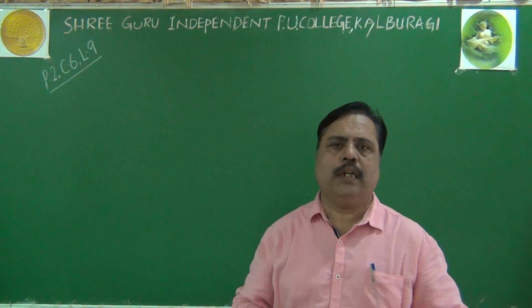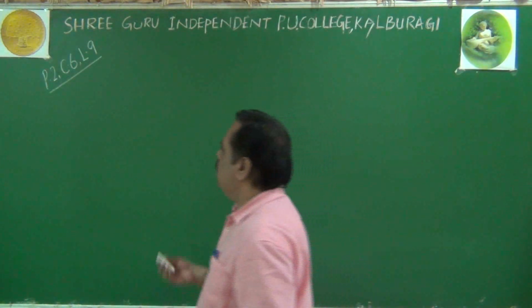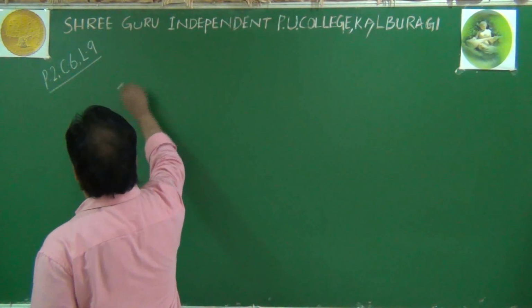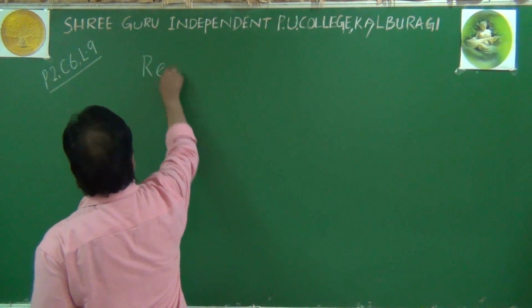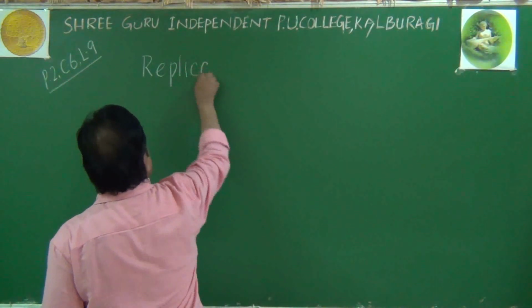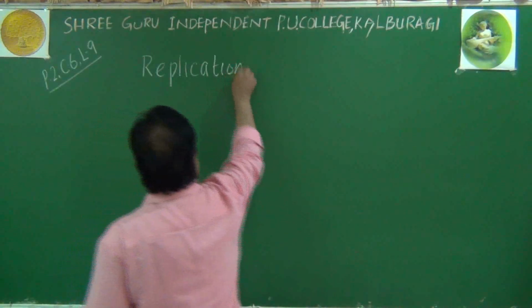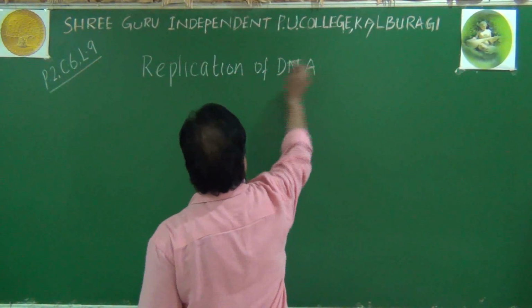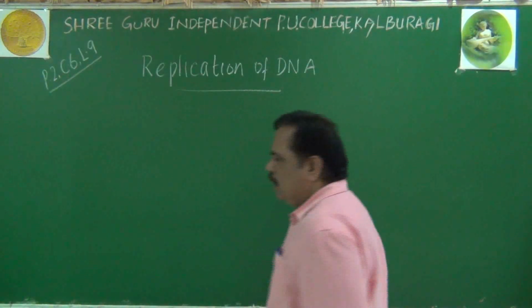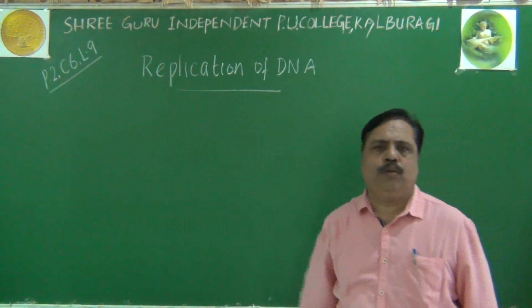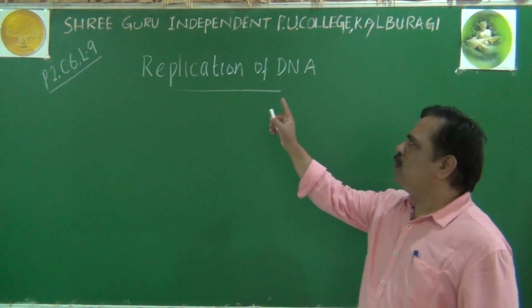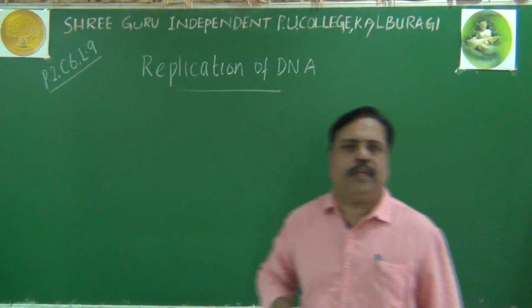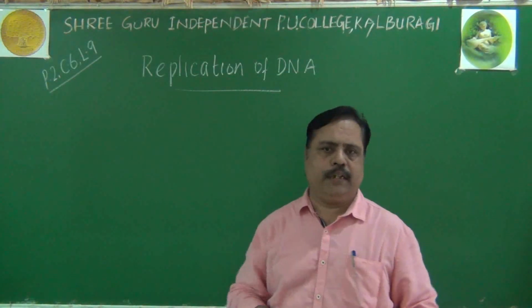In this lecture, let us see some points related to replication of DNA. DNA replication we are going to discuss in this class. In the previous lecture I told you replication is one of the important properties of a genetic material.